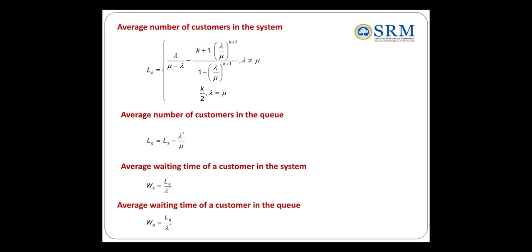So next, the number of customers in the queue, LQ. You know LS, just substitute the LS value to find LQ. Again, the waiting time of a customer in the system, WS: you already know LS from the formula, then substitute LS here to find WS. In a similar way, find the waiting time of a customer in the queue, WQ.